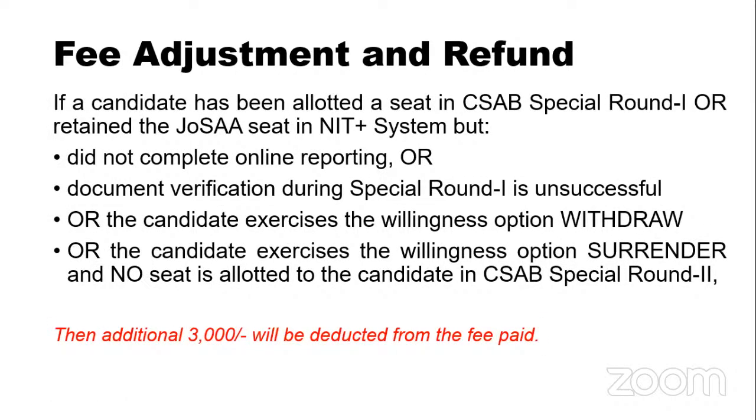Now, if somebody has got a seat in CSAB, or you have a seat in JOSA and did not complete your online reporting, or let's say your document verification had some issues, or you are withdrawing and all, then an additional 3,000 would be deducted from the fee that you have paid. So 3,000 for CSAB you will lose in that case. Additional 3,000 also you will lose if you are exercising these options.